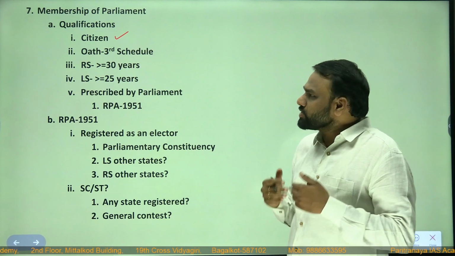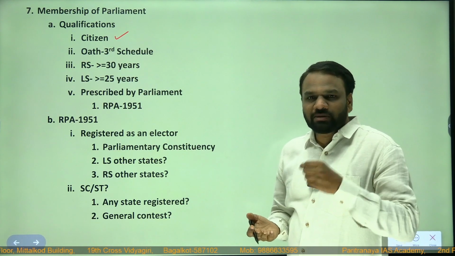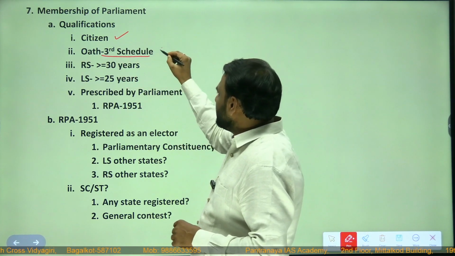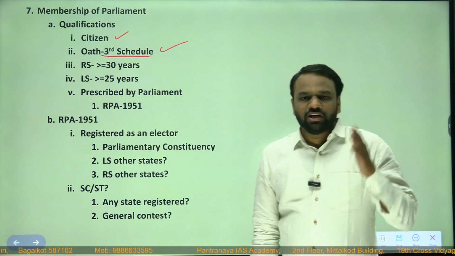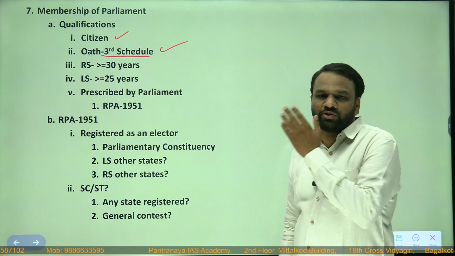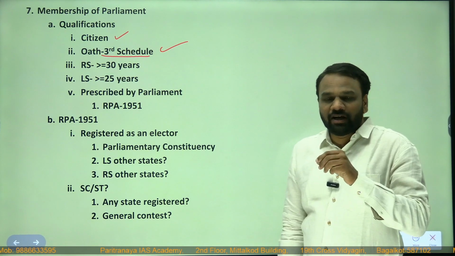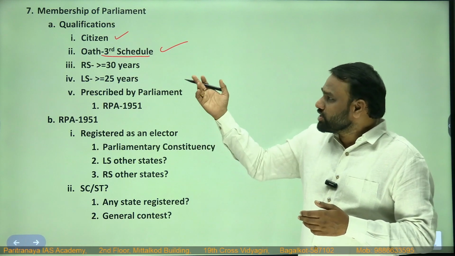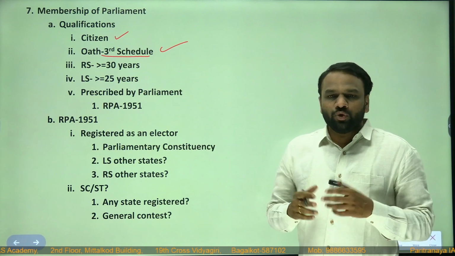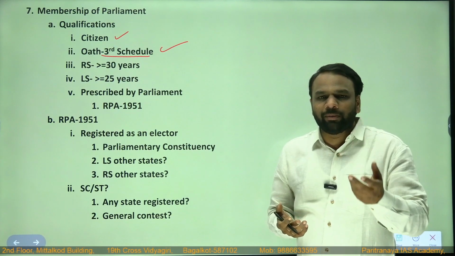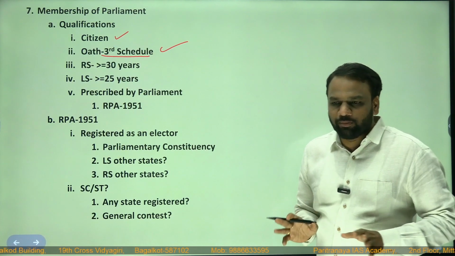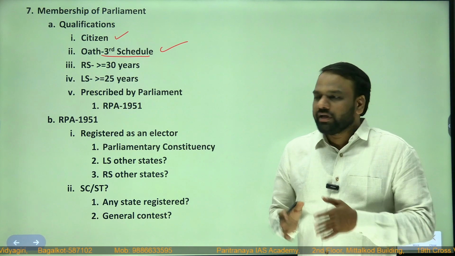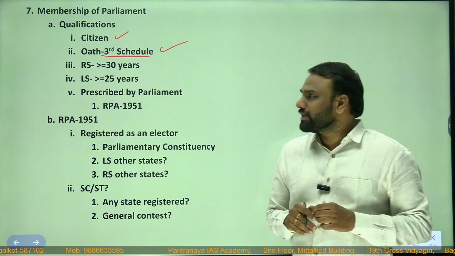Next, a person who wants to get elected to either Lok Sabha or Rajya Sabha should take an oath. This oath is mentioned in the 3rd Schedule. We have already seen Schedule 1, Schedule 2, Schedule 3, Schedule 4 and so on. Schedule 4 deals with the representation of Rajya Sabha seats of different states. Schedule 3 deals with the oath. Do we need to memorize the exact oath for the examination? No, not important. While they are filing their nomination papers, they have to take the oath.